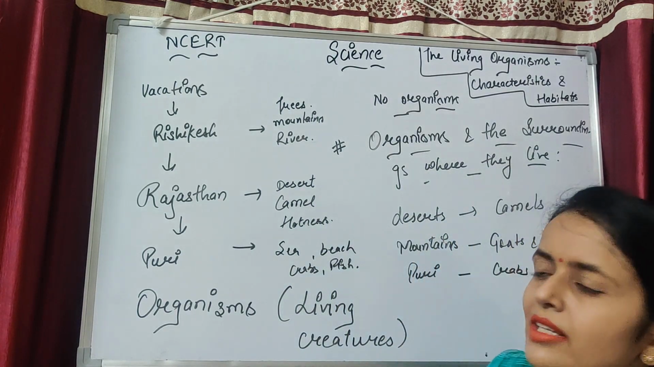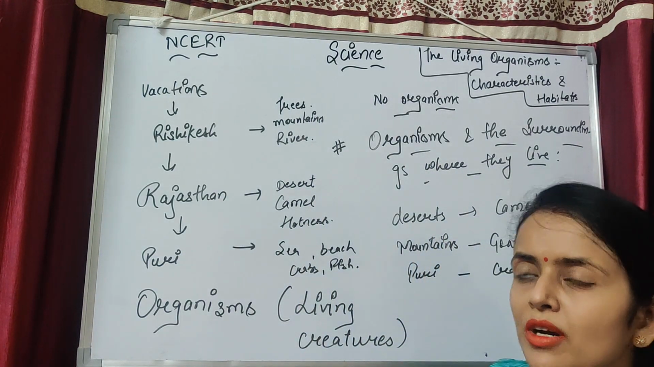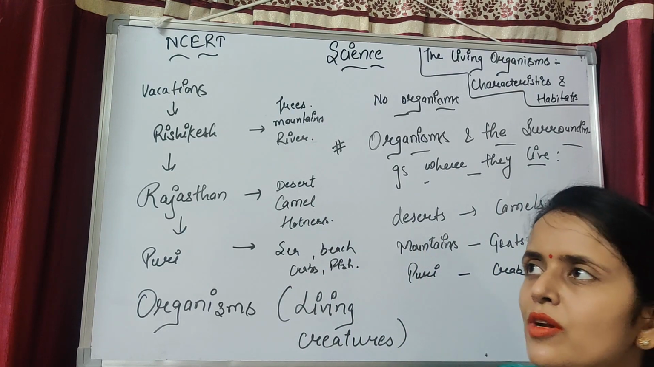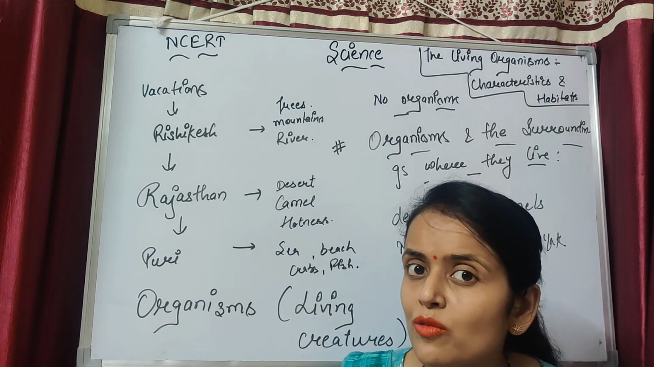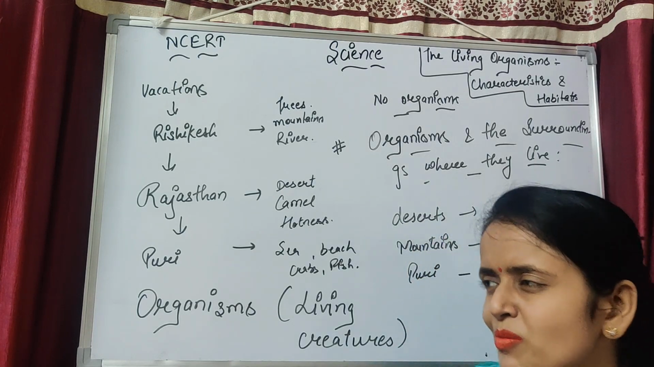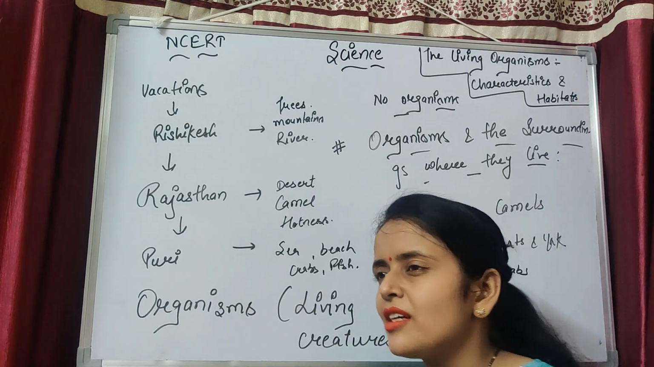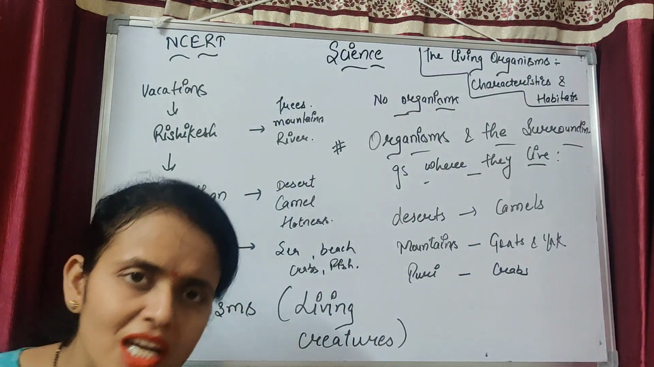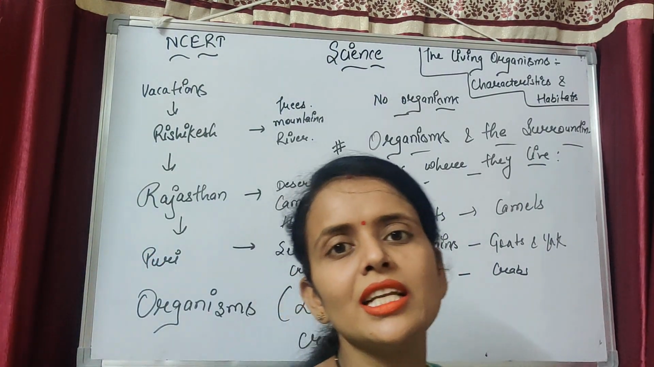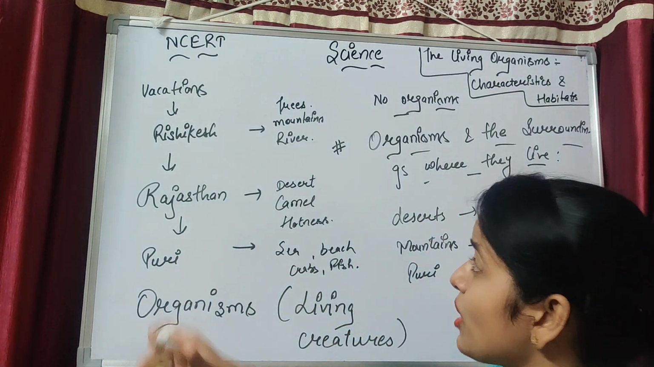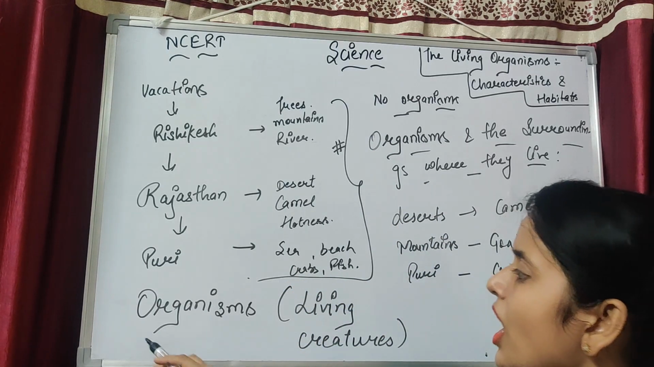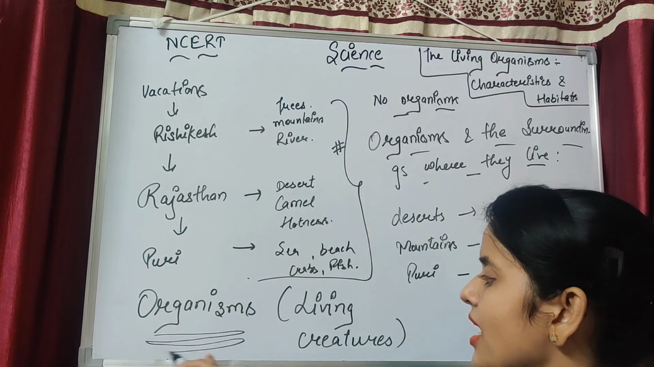Yes, if you do an activity at your home also, if you open your cupboard and you think there is no one living there, then also you will see a small spider or some small ants or insects present in your cupboard also. So each and every place contains living organisms. So from these points we can say that organisms are present everywhere.